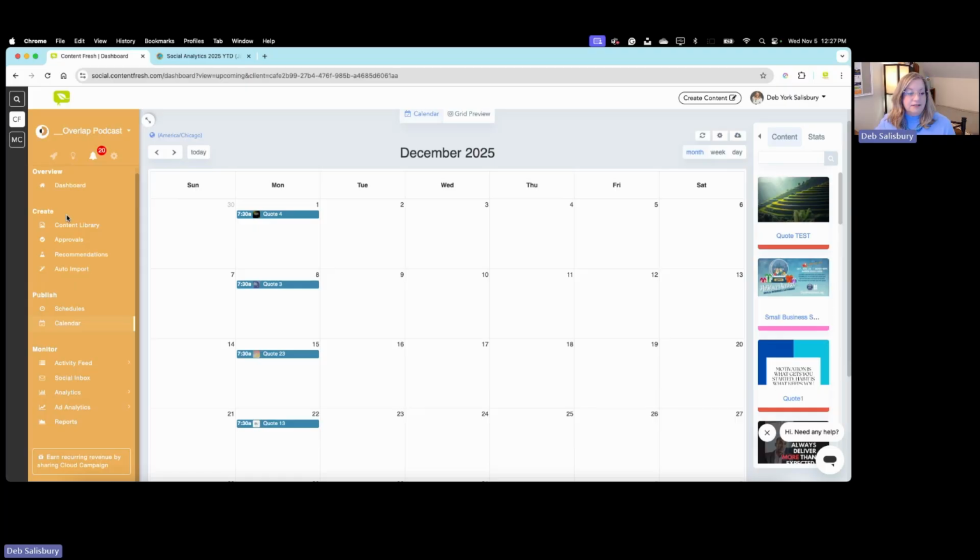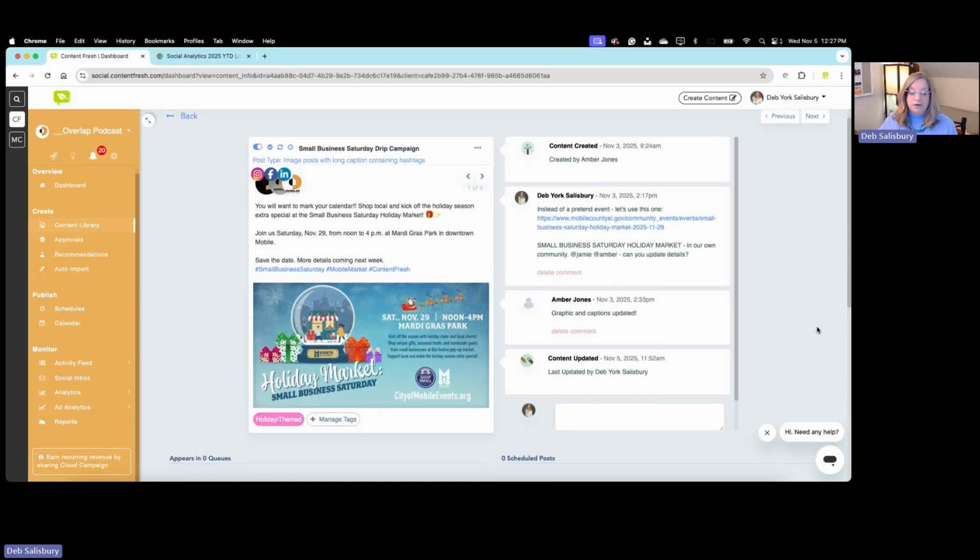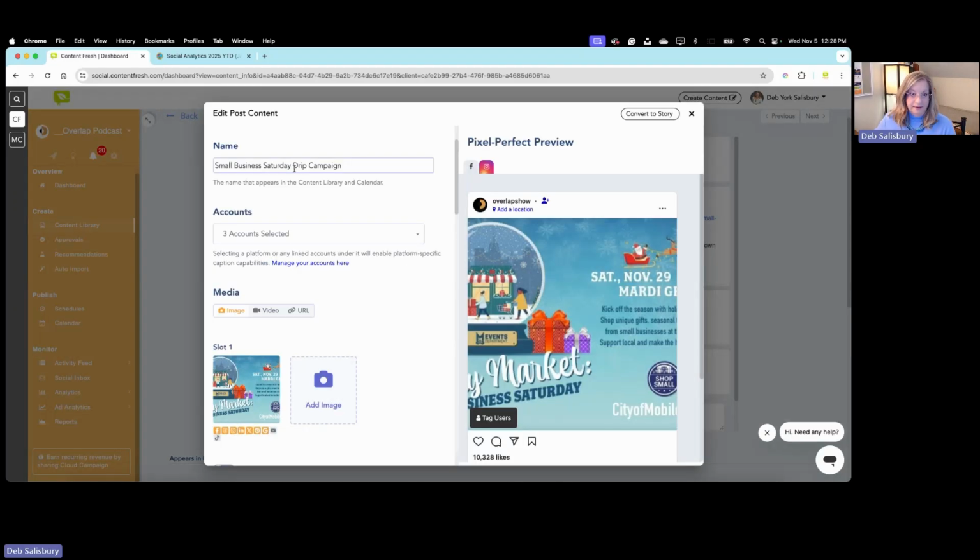But the next thing I want to talk about is how to build a drip campaign, because this is also a really powerful tool if you've got an event that you want to promote over time, but you've got one graphic. So this is useful for an event we've got coming up this month. The Holiday Market Small Business Saturday offered us a wonderful opportunity to use this and showcase it. So this is the graphic we had. So let me show you how to set this up for our drip campaign.